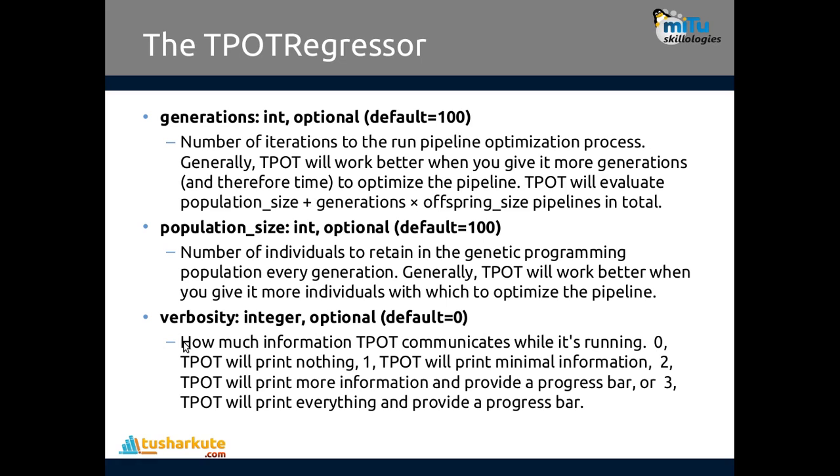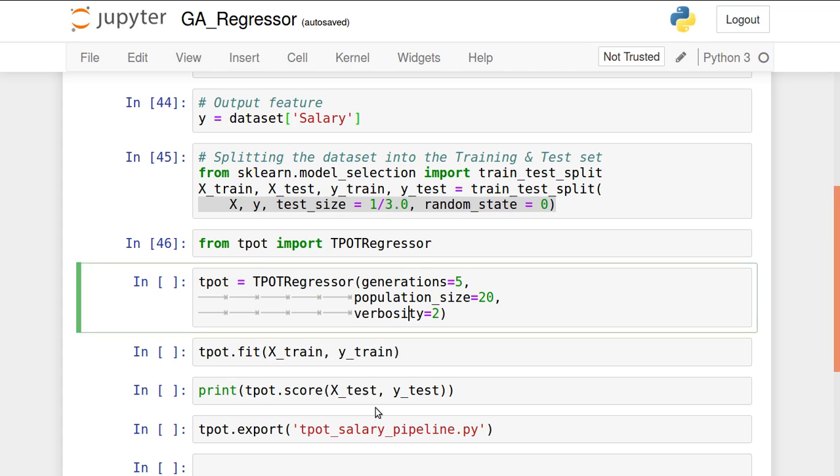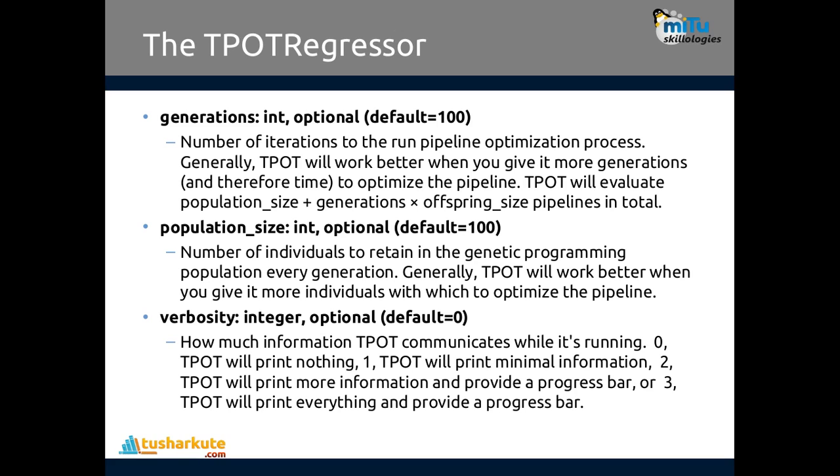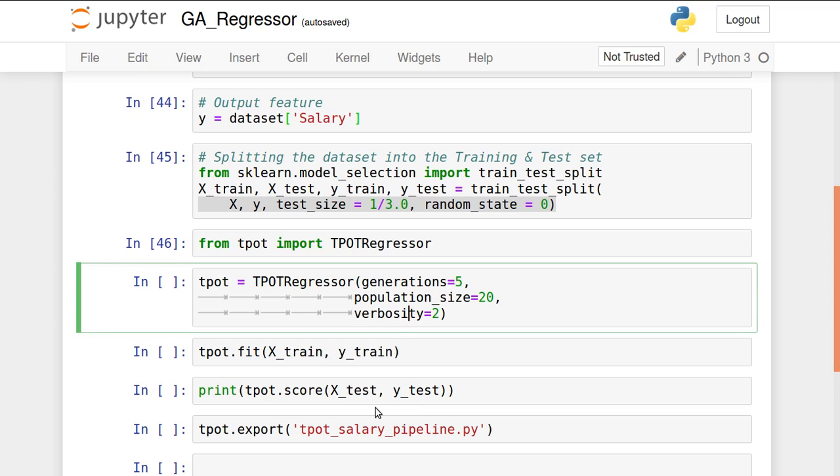And the third is verbosity, which is how TPOT communicates while it's running. 0 means printing nothing, 1 means minimal information, 2 will print more information, 3 will print a progress bar and all. So that's the output we are expecting, shown over here. I'm using 2, so it will show the progress bar when it starts performing the operations.